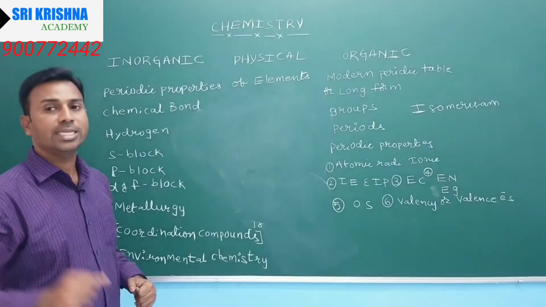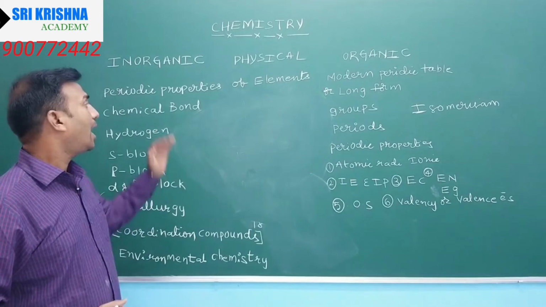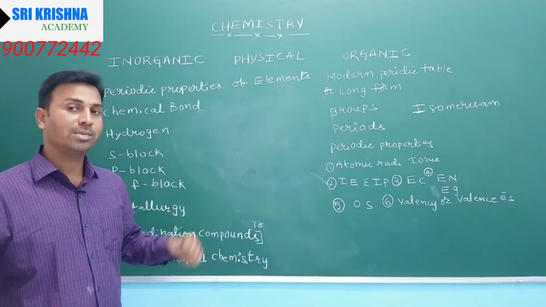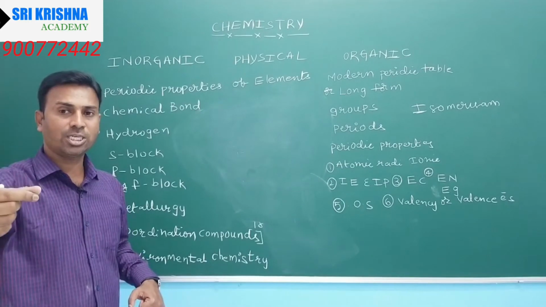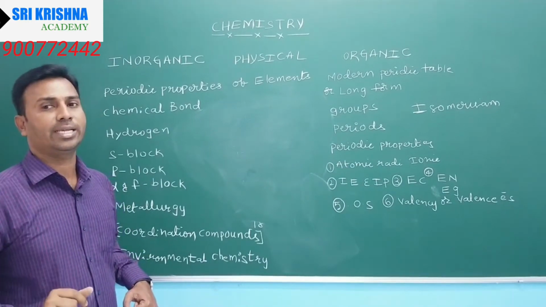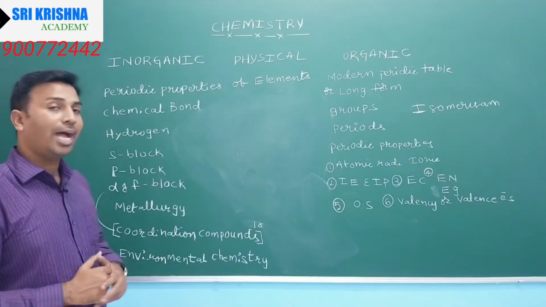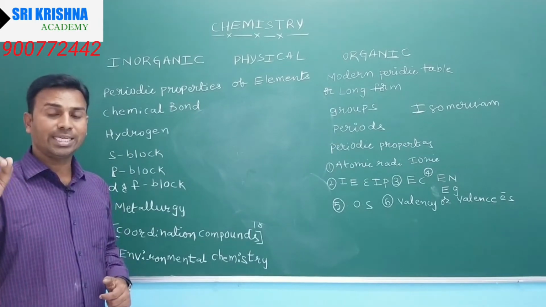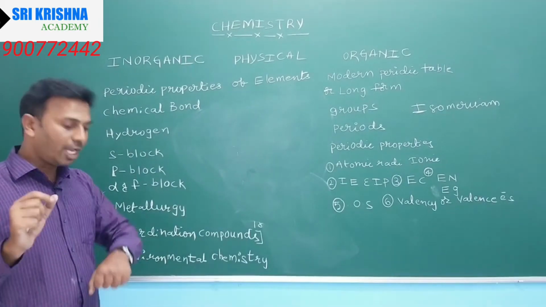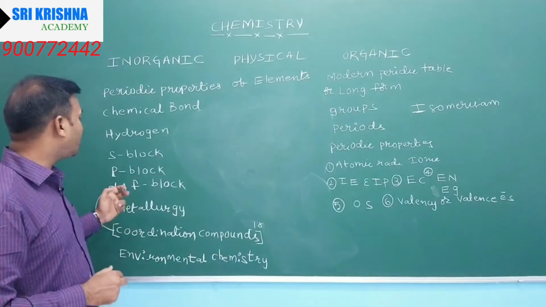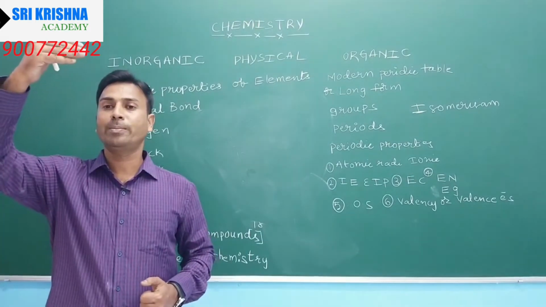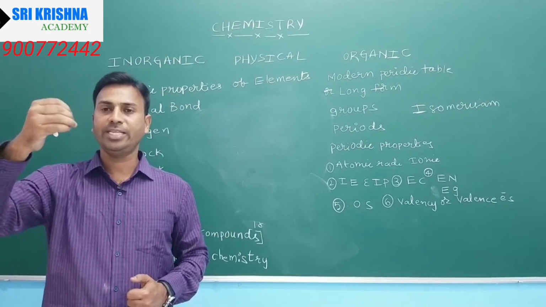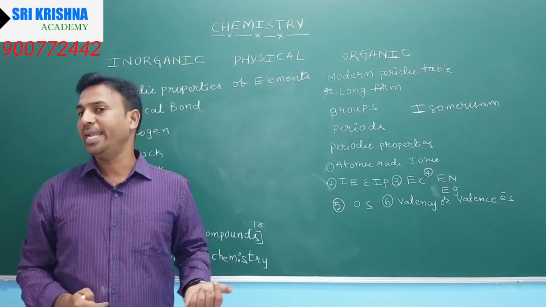If you take the periodic properties, it is very easy to understand. Chemical bonding is vast, but focus on the hybridization and structures, meaning their geometry. Then come to hydrogen, the oxidizing and reducing properties of H2O2, and then the P block elements. P block elements is the lengthy one: group numbers 13, 14, 15, 16, 17 and 18.